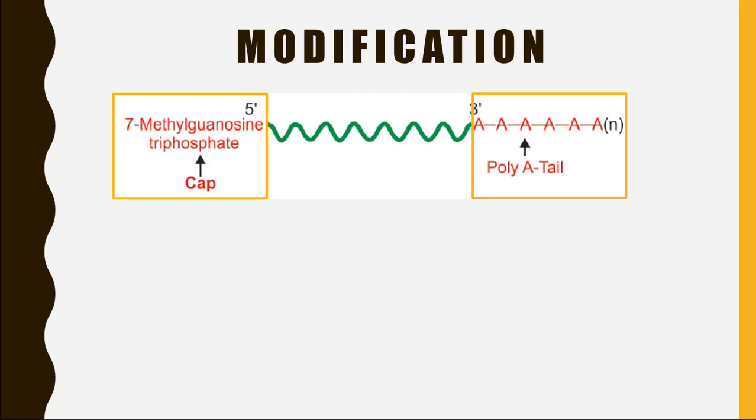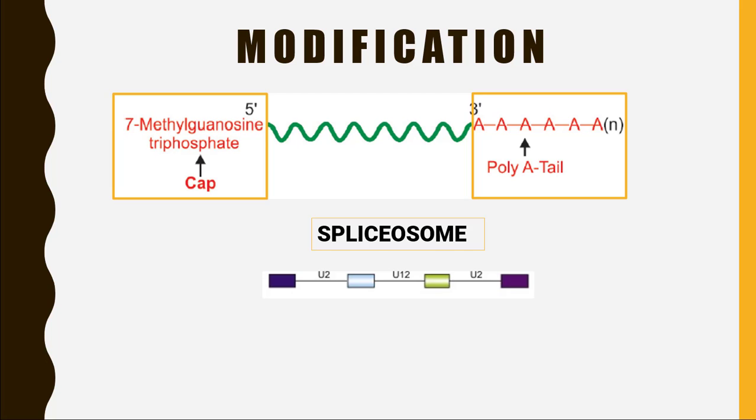The third type of modification is the spliceosome. It means that we need to remove the non-coding part of messenger RNA called introns and attach the exons together and make a mature messenger RNA. During the process of transcription, attachment of 7-methylguanosine triphosphate is the first modification, followed by the spliceosome, and at the end we have to attach the poly A tail before the termination process will start.